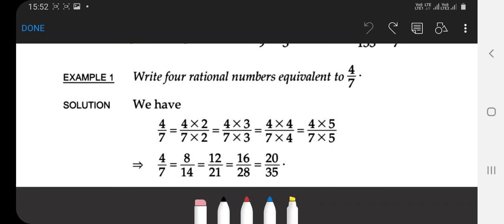Here are some examples. Example number 1. Write 4 rational numbers equivalent to 4 by 7. So you have to find 4 rational numbers. Just write 4 by 7 and multiply the same number in the numerator as well as in the denominator: 4 by 7 times 2 by 2, 4 by 7 times 3 by 3, 4 by 7 times 4 by 4, 4 by 7 times 5 by 5.